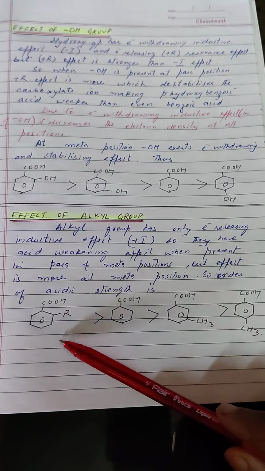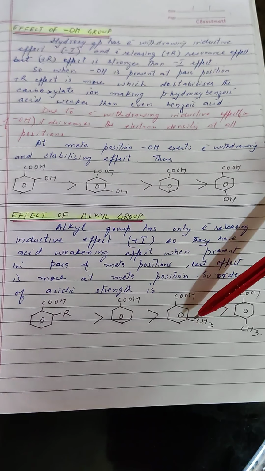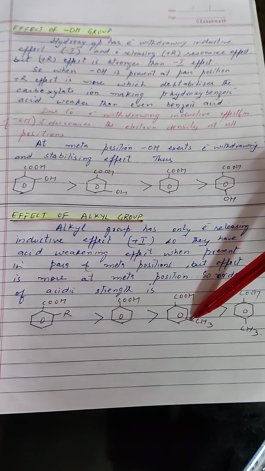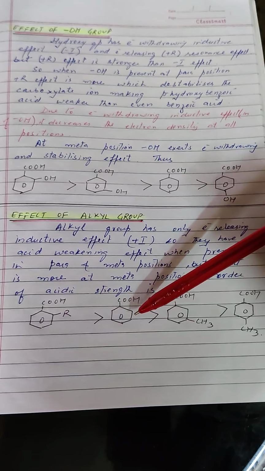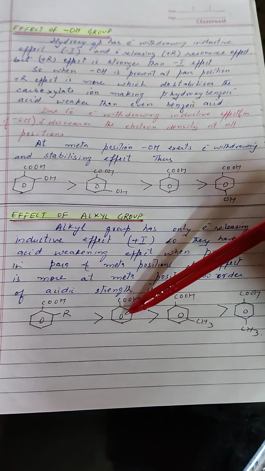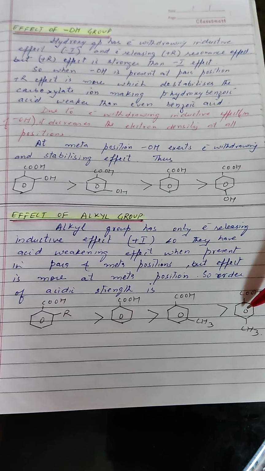They are more acidic than benzoic acid, but because we have an electron releasing methyl group in the case of toluic acid, methyl group if present at meta or para will decrease the acidic strength of this aromatic acid compared to benzoic acid. The decrease in acidic strength will be more if the methyl group is present at para position.